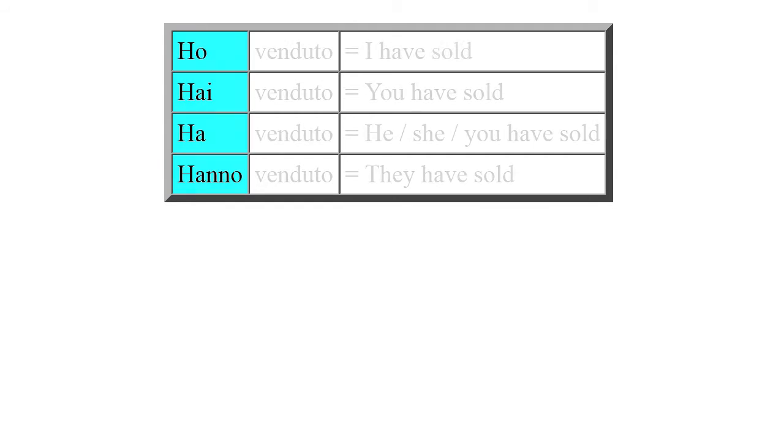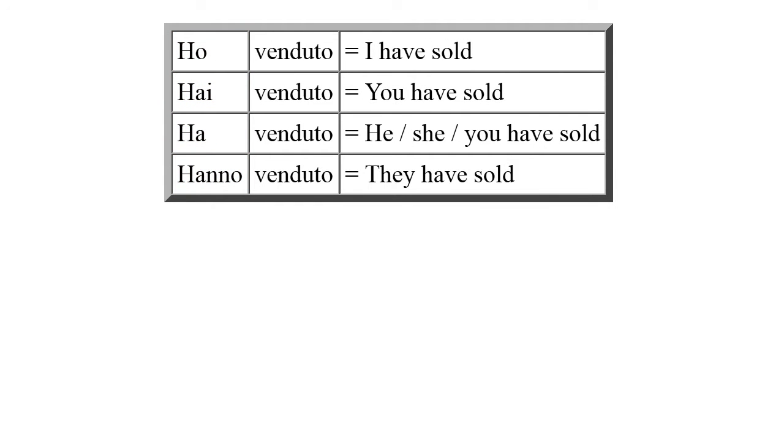As you may know, the words for have or has are o, I have, i, you have, familiar version, a, he, she, you have, polite version, and hanno, they have. I can use these to talk about the past, for example with the verb vendere, which means to sell, which gives us ho venduto, I have sold, hai venduto, you have sold, ha venduto, he, she, you have sold, hanno venduto, they have sold.